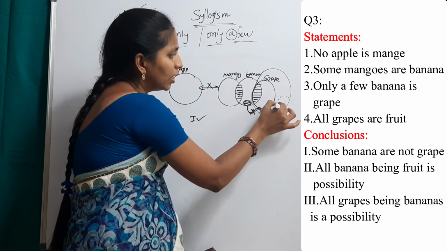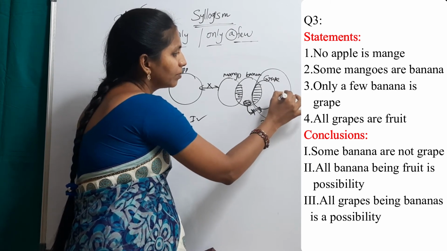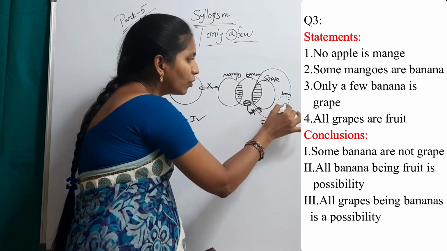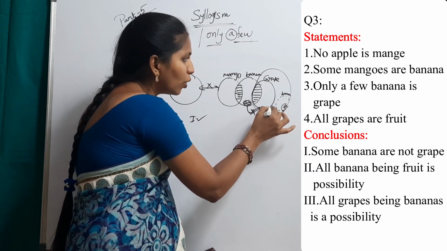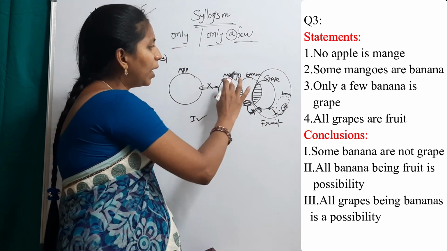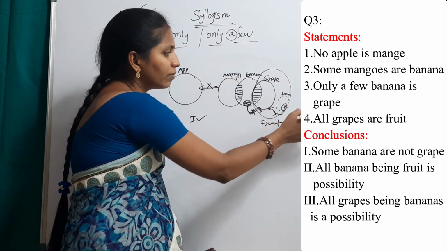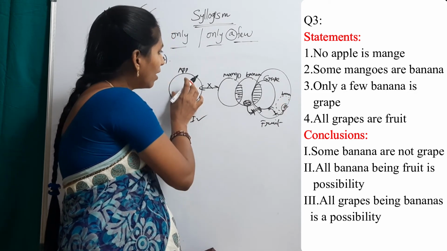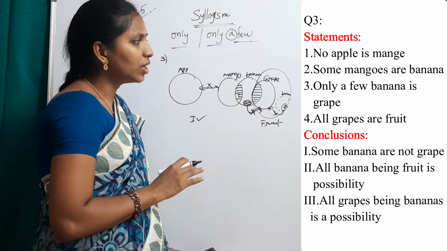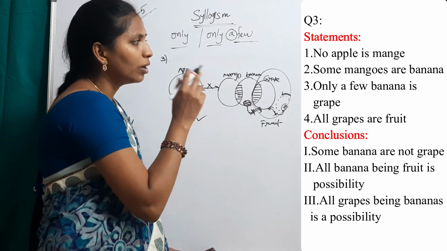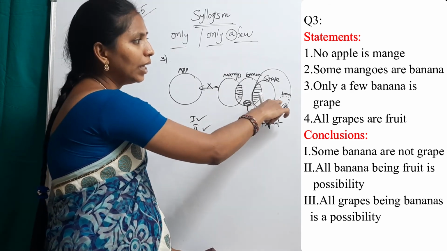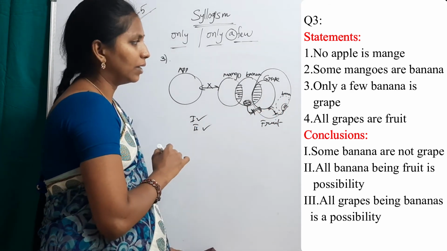Suppose this is banana. Some part of this is not grape. That is true. And we can make this mango here and draw this apple here. Statement violation does not occur. So second one, true.